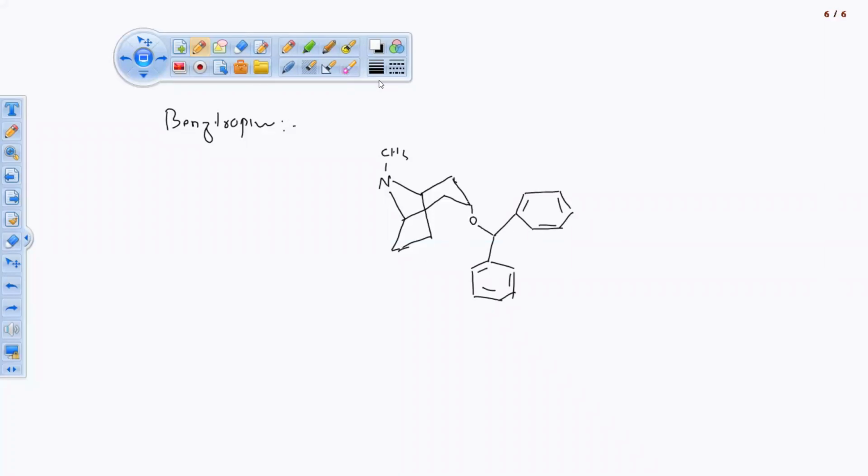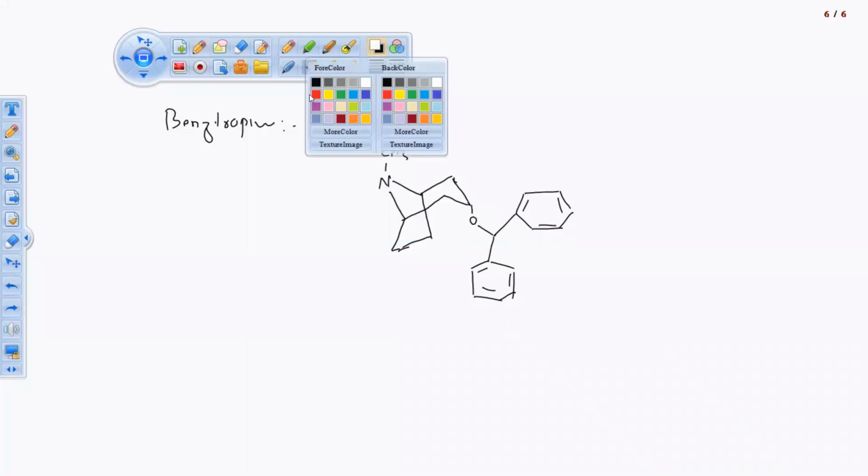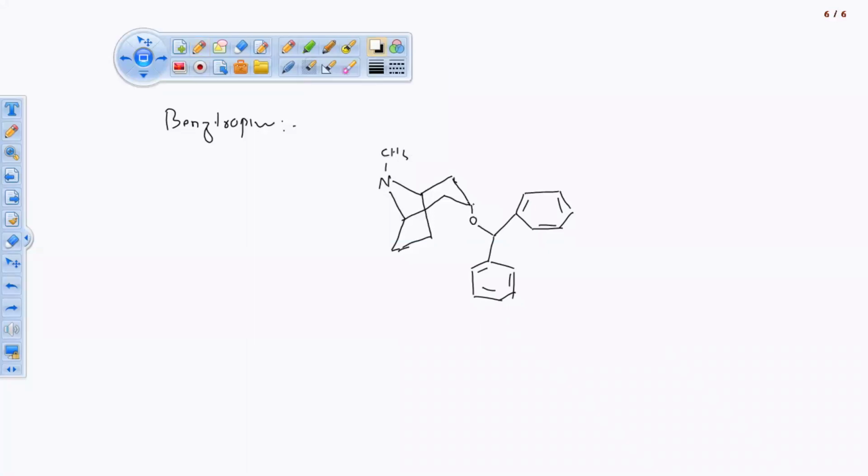So this is about benztropine. This is the derivative. This is benztropine, and this is the miscellaneous class of antihistaminic drug. Benztropine belonging to the category of aromatic benzotropine. So I have to give the numbering to write the IUPAC name for this one.